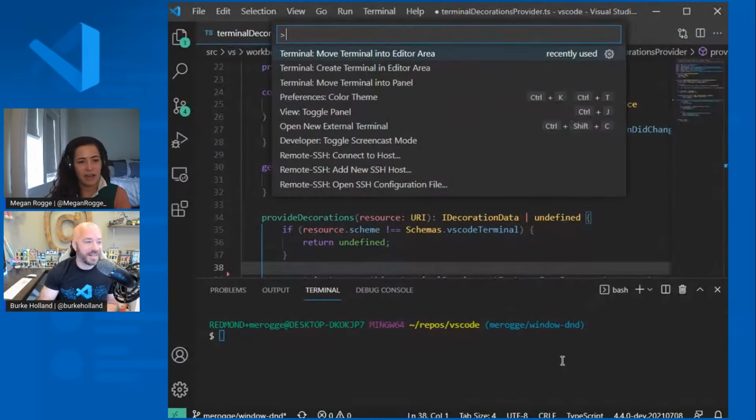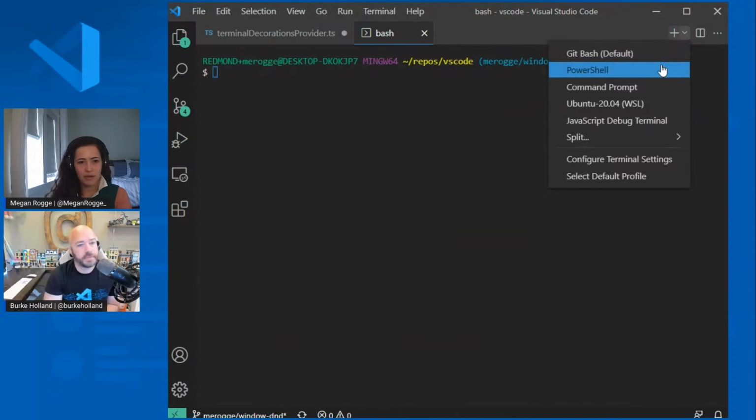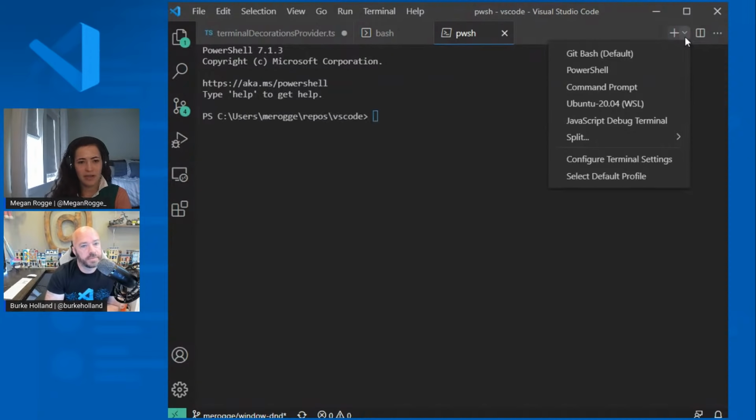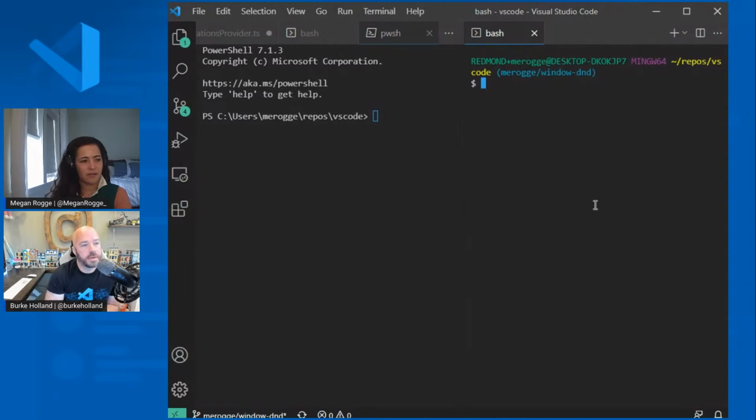Okay, so like I was saying, in addition to dragging and dropping, you can also run this command, which will do the same thing. And then you'll notice these additional actions up here. So you can create a terminal editor of any of these profile types directly. And you can also split to create a terminal in the editor that way. So are there any questions so far?